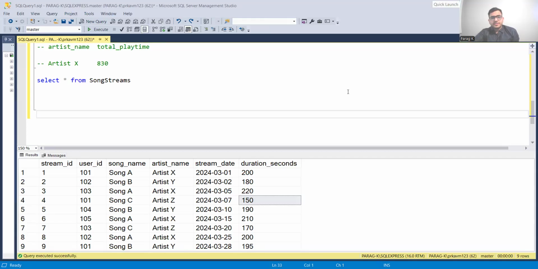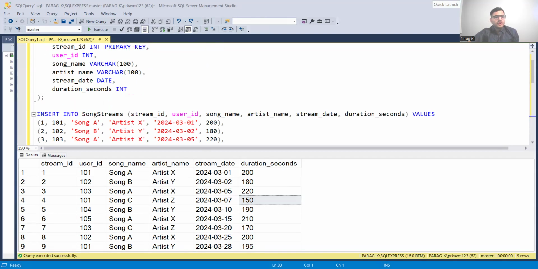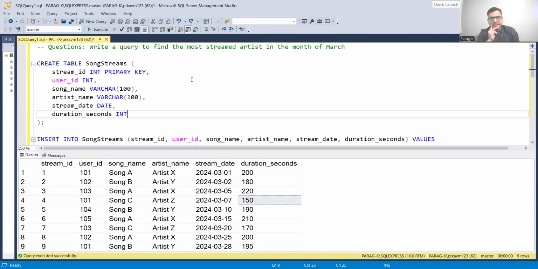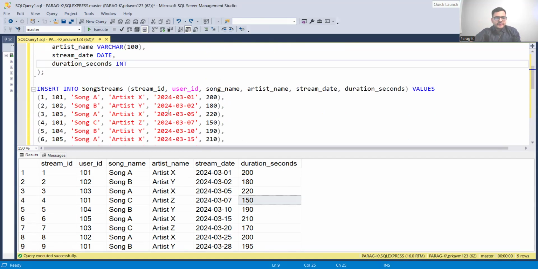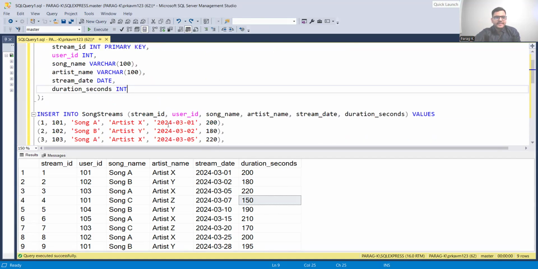Yes. So we are in the question today, and let me see what we have. What is the question saying? The question is: write a query to find the most streamed artist in the month of March. This is the create and insert statement.